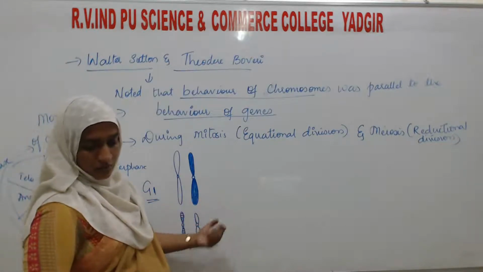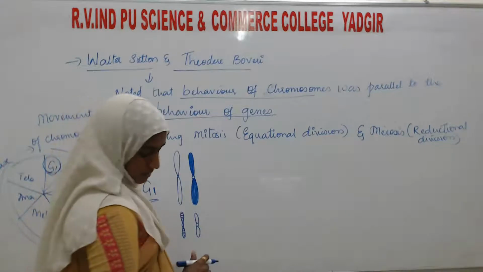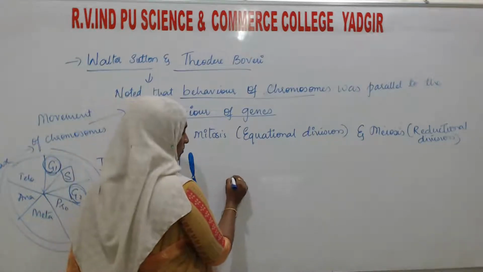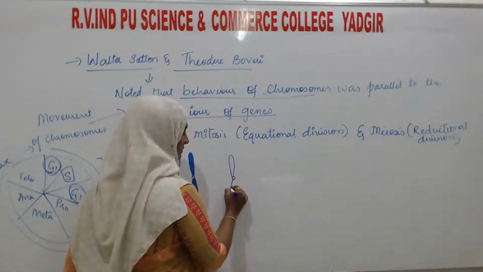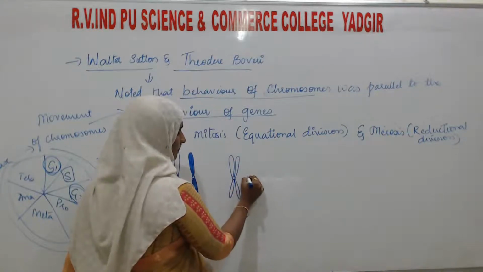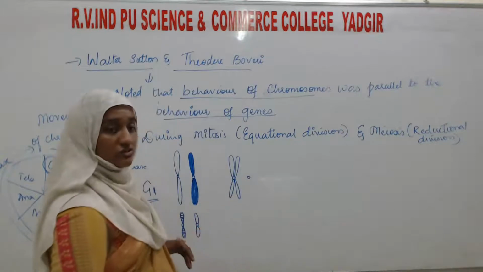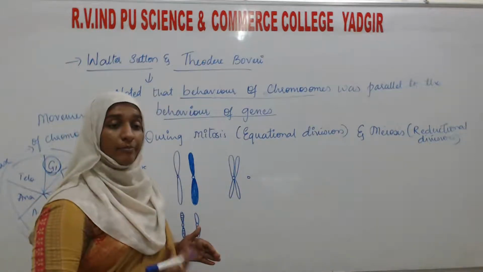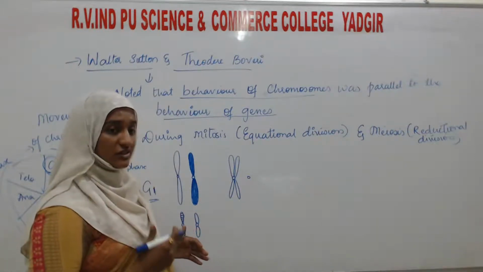Then when the G2 phase comes, the chromosomes will occur in pairs like this, because the DNA duplication is going to take place. The DNA replicates and synthesizes.